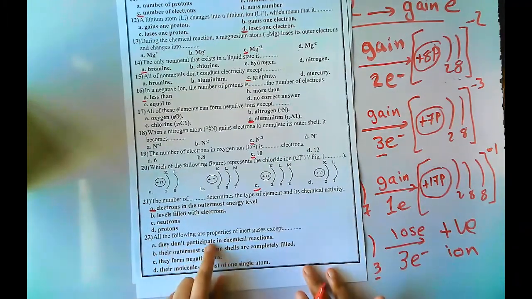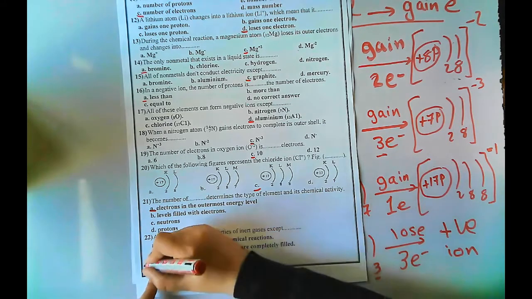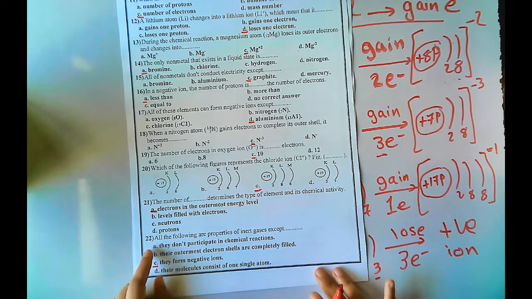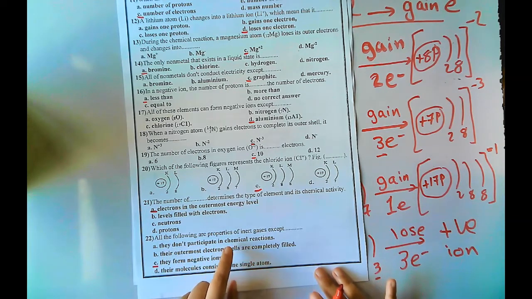All the following are properties of inert gas except they form negative ion. Because inert gas will not lose, will not gain, will not make any chemical reaction. So they will not form negative ion. All of them are right except they will form negative ion. They don't participate in chemical reaction.